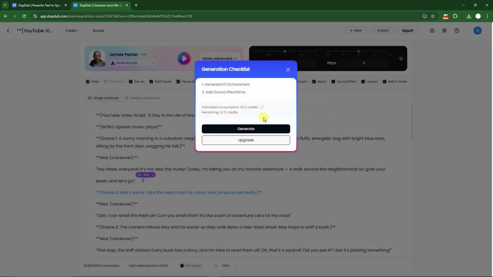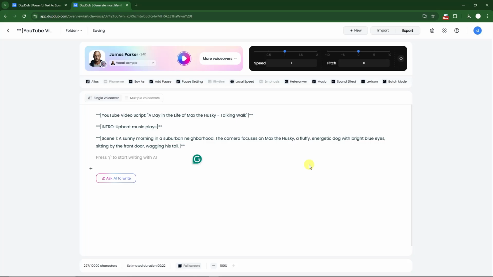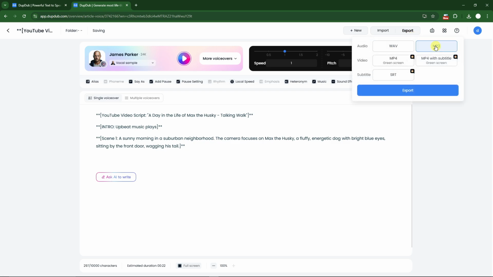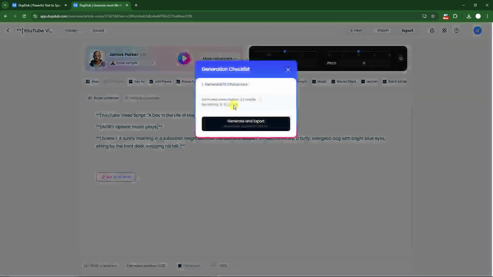Simply export it. That will cost around 26.2 credits. Now let's try exporting it. And right now you'll notice that I decreased the script, because the more script you have, the more expensive the exportation credits would be. And since I only have very limited credits, I'm gonna try as much as I can to lower the amount. For now, the estimated credit is gonna be 2.2, and I still have 9.7.